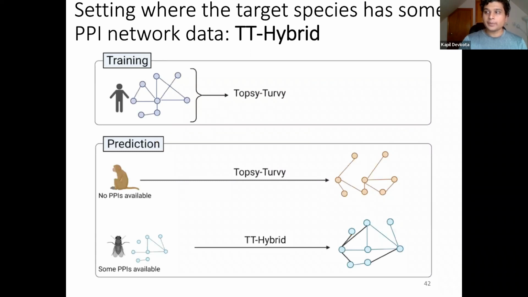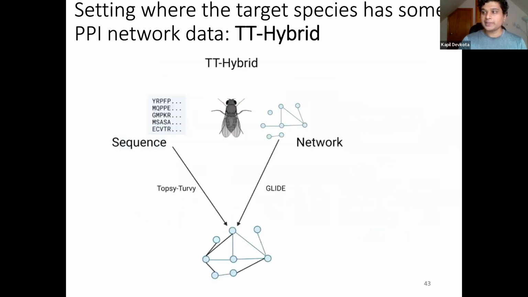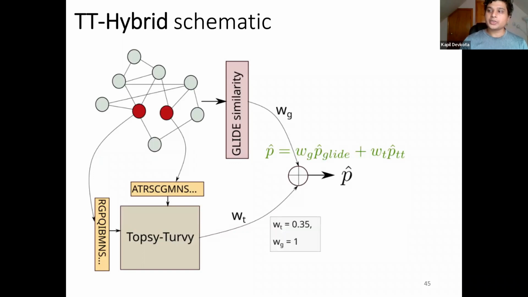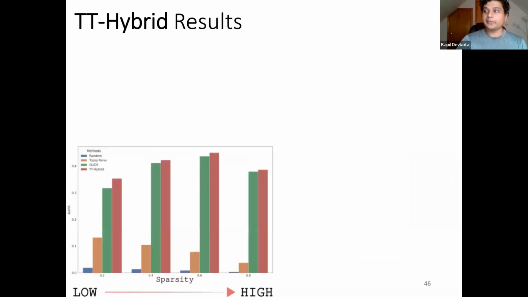To solve this, we devised a hybrid model called TT hybrid, which uses both sequence and network information during the prediction phase, unlike Topsy-Turvy. As this table shows, like Topsy-Turvy, TT hybrid uses sequence plus network during training, but unlike Topsy-Turvy, it also uses sequence plus network during the prediction phase. Structurally, Topsy-Turvy hybrid is basically a weighted linear combination of GLIDE and Topsy-Turvy. In our experiments, we saw that this hybrid model is more effective than using sequences or networks alone.